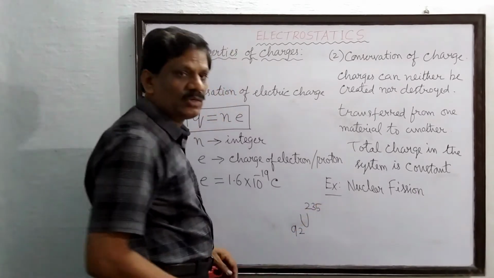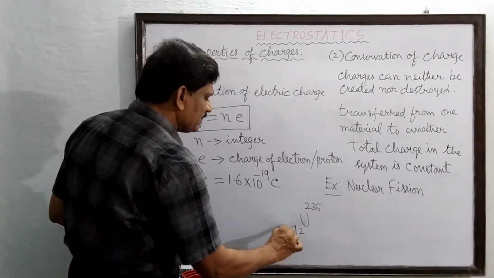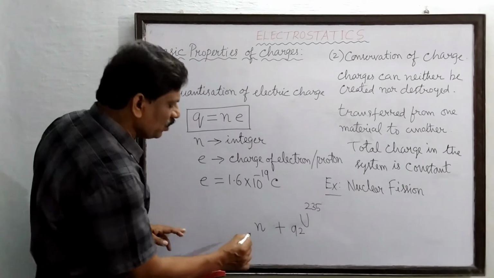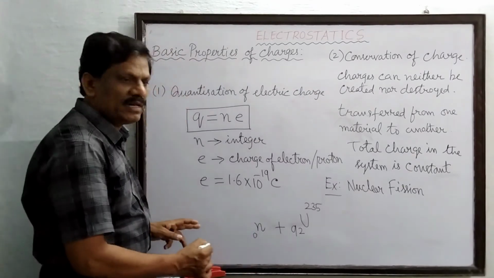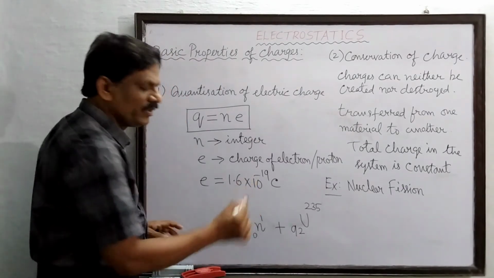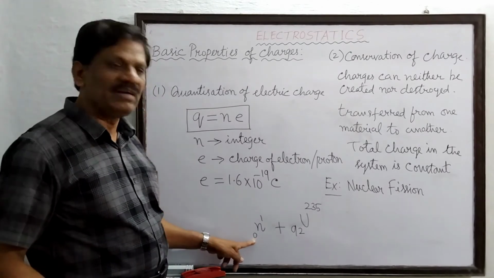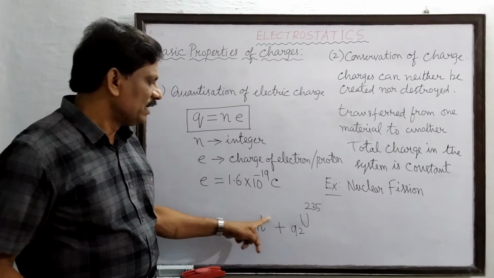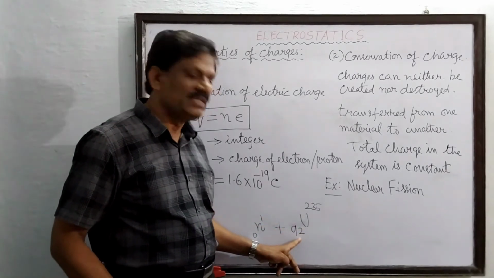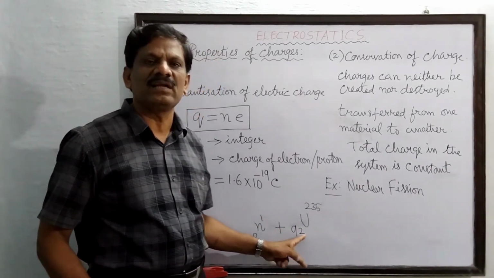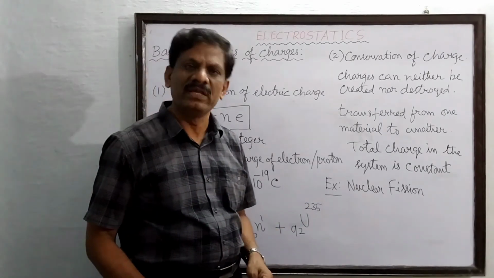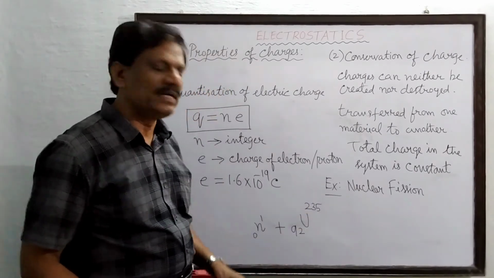This is one isotope of uranium, and it is bombarded by a slow neutron, whose charge is 0 and whose mass is 1 AMU. So the charge number of the neutron is 0 and the mass number is 1. The charge number of uranium is 92: 92 protons are in the nucleus and 92 electrons revolve around the nucleus. Its mass number is 235.